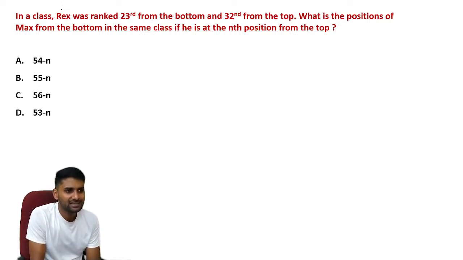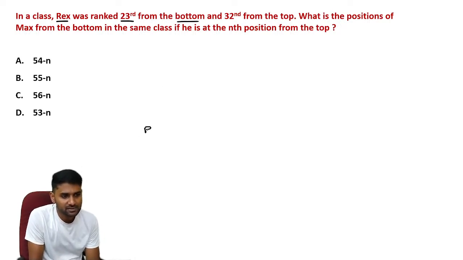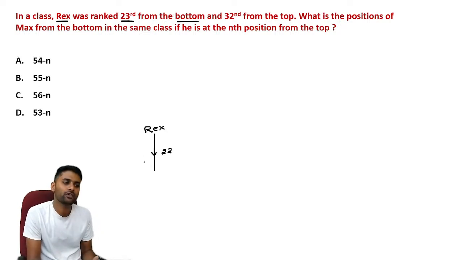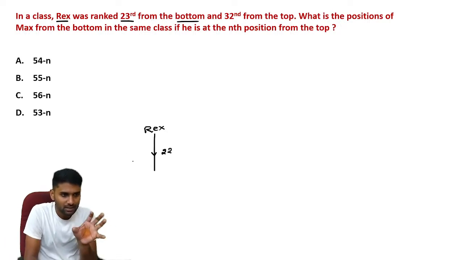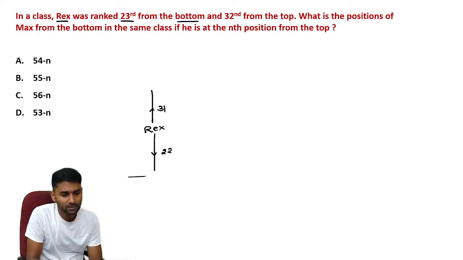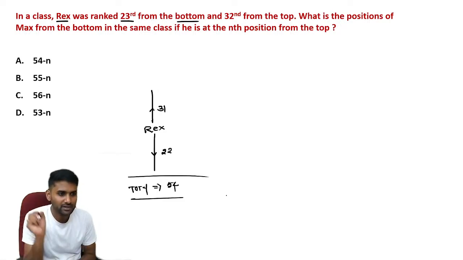Now see, in a class, Rex was ranked 23rd from the bottom. Okay, there is a person, Rex. 23rd from the bottom means after Rex, 22 people are available. Always you have to exclude the person; remember that. But that is my approach. If you are interested, you can always include, but check those numbers. And the same person is 32nd from the top, which means above there are 31 people. If you go through the information, the total number of people is exactly 54. So in this information, the total number of people is 54.